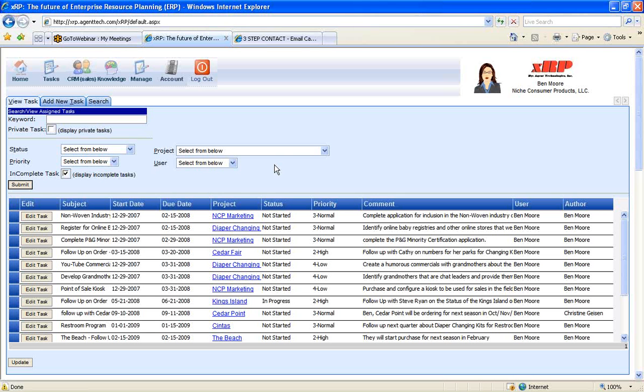But first, let me have our little avatar over here give you a quick one-minute overview of xRP and its functionality. So first we're just going to click on the avatar, and then she'll give us our one-minute overview.